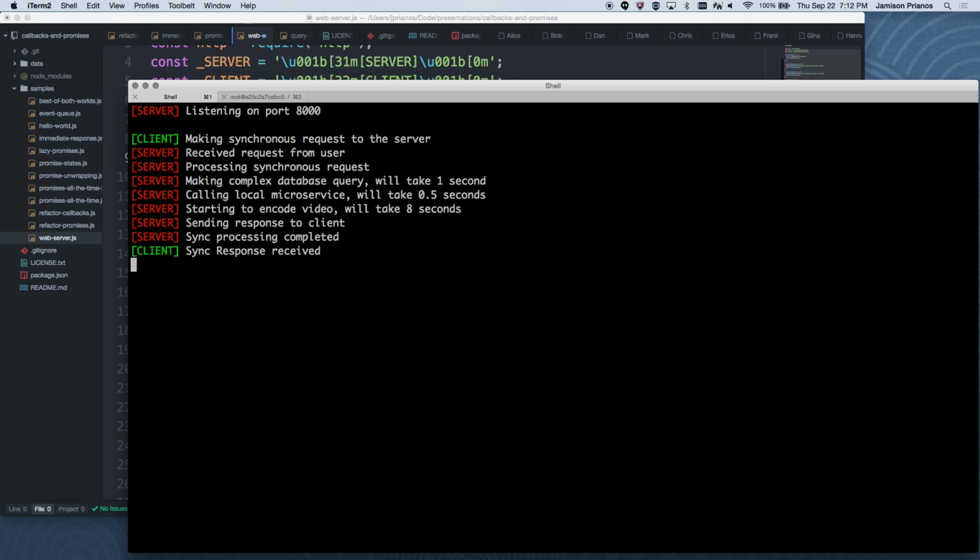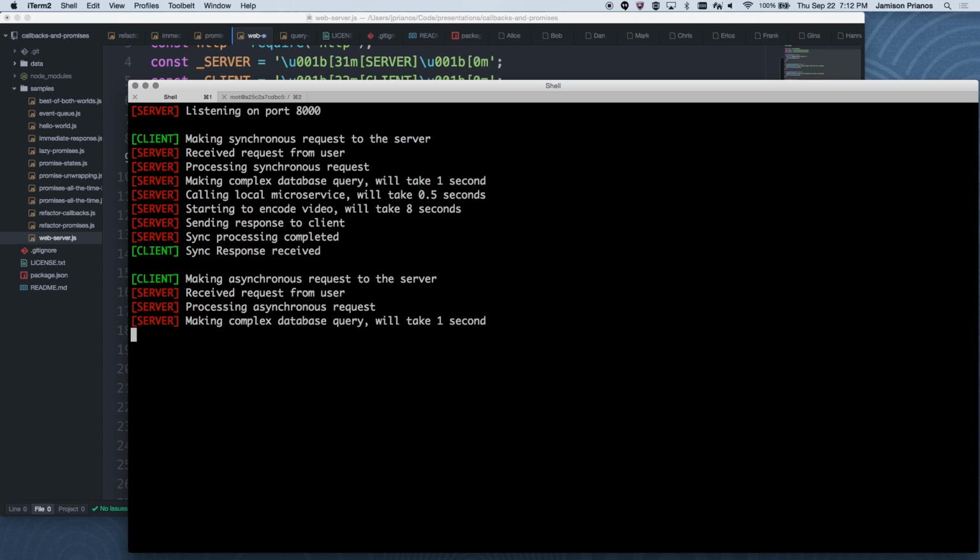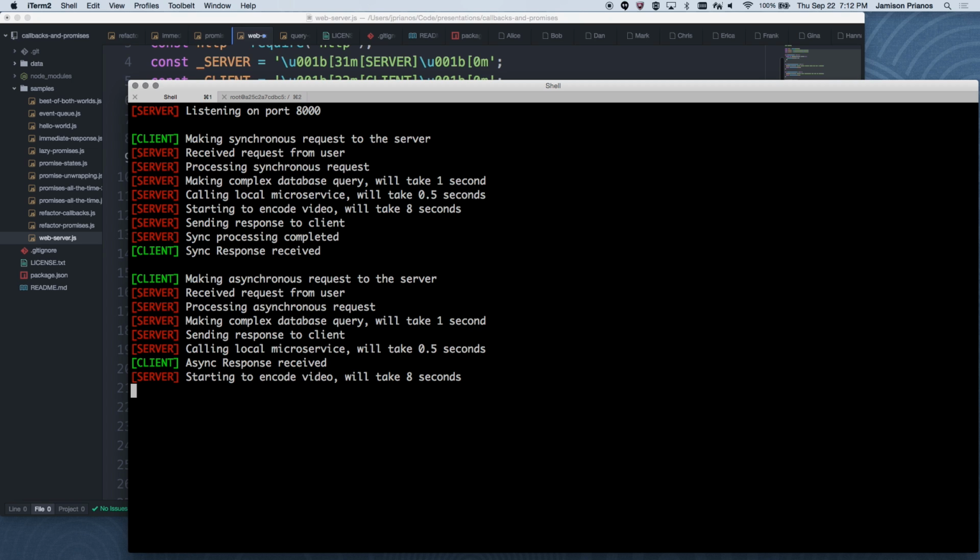Now we try the asynchronous request. The client's already gotten their response back that they're done. And on the server, we're now starting to encode the video. So the basic idea is, because your thread is not owned by a web request, you can return that request at any point and keep your process running and doing work. Control C, I don't need a web server running for the rest of this.